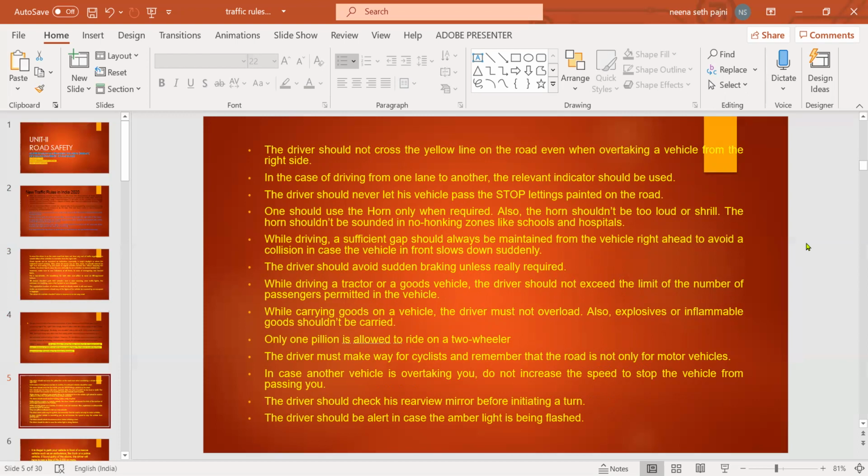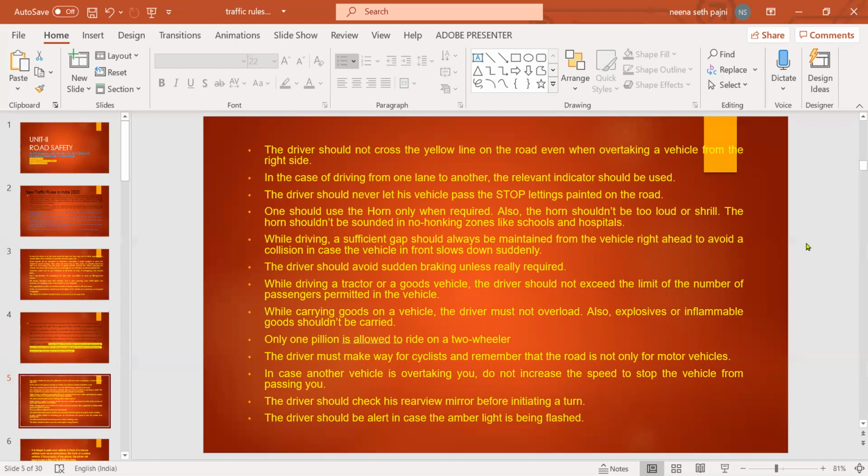One should use the horn only when required. Also, the horn shouldn't be too loud or shrill. The horn shouldn't be sounded in no-honking zones like schools and hospitals. While driving, a sufficient gap should always be maintained from the vehicle right ahead to avoid a collision in case the vehicle in front slows down suddenly. The driver should avoid sudden braking unless really required.